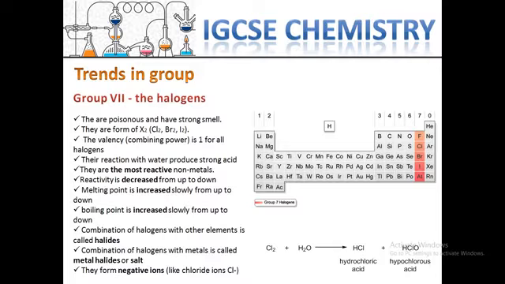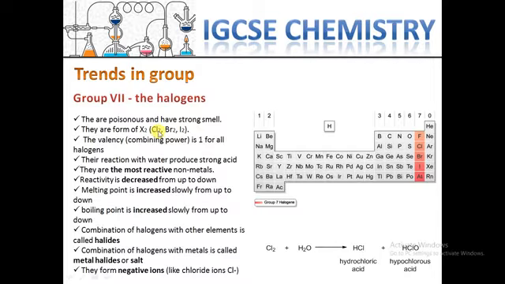The next one is group 7, which is called halogens. They are poisonous, they are toxic, and they have a strong smell. It's not good for health. They easily form X2, that means chlorine or bromine or iodine. Each two atoms can make one molecule, the molecule form X2, like